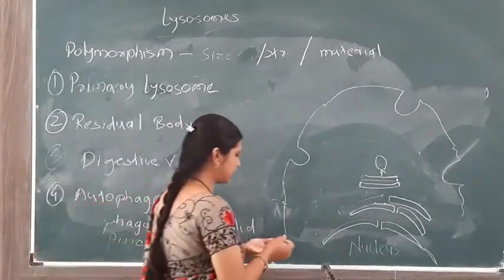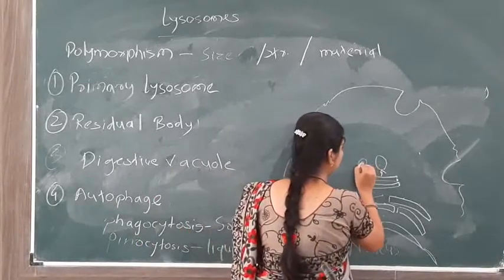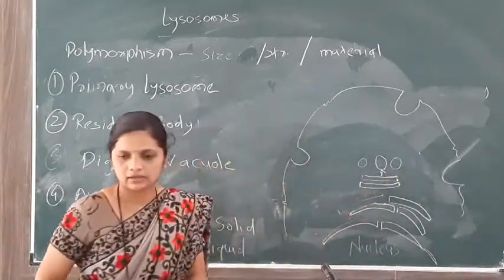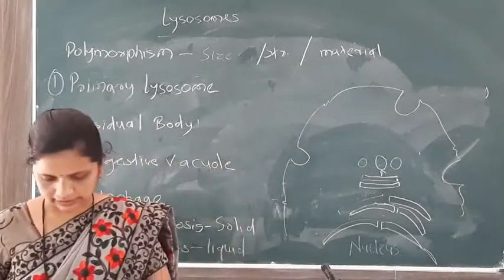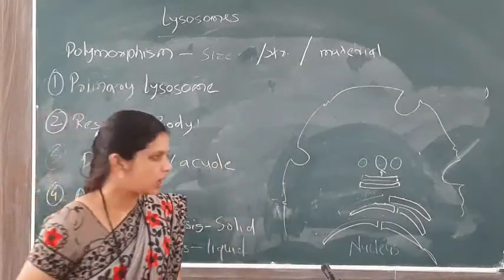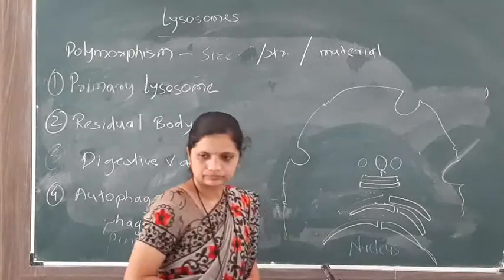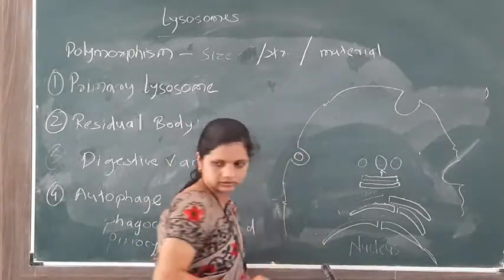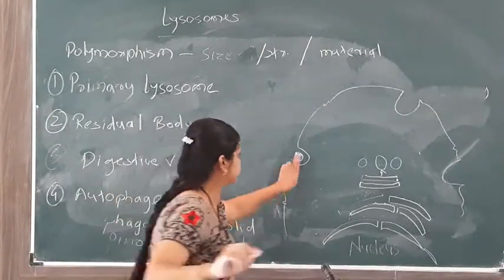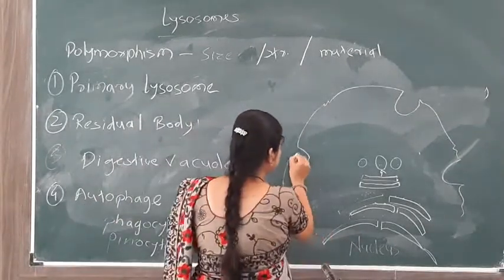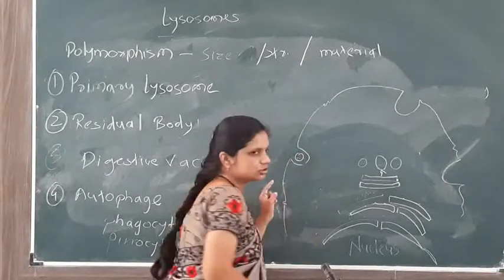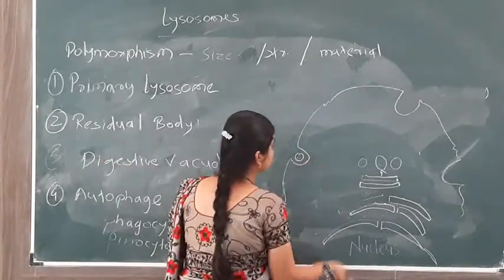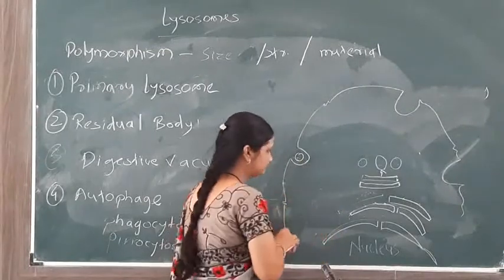These are the primary lysosomes, which are formed on the rupture of the Golgi complex, having mannose-6-phosphate as a molecule to identify the lysosome. Then this is solid food material which is engulfed, which is not useful for the cell.